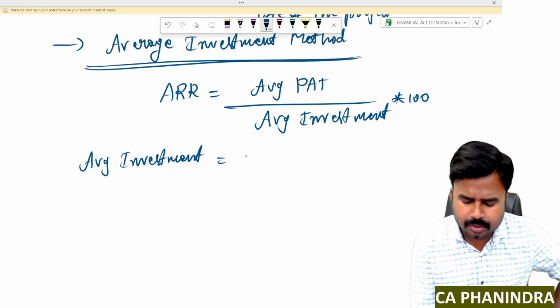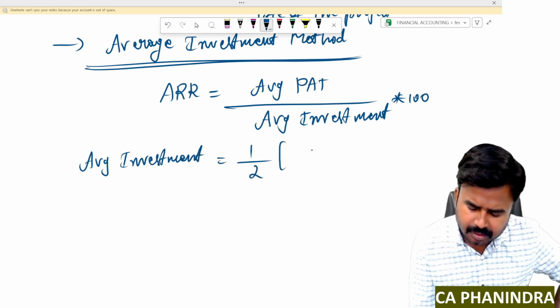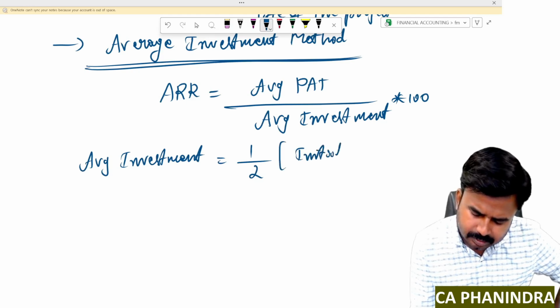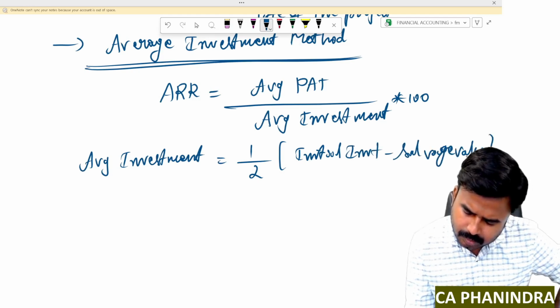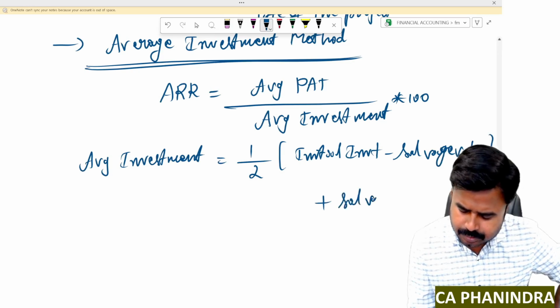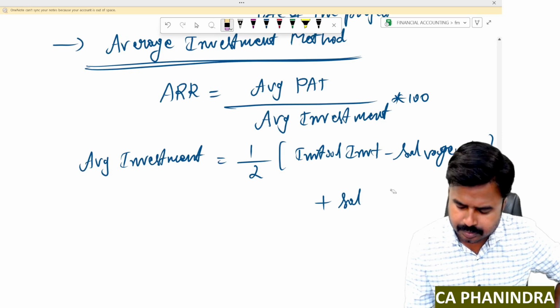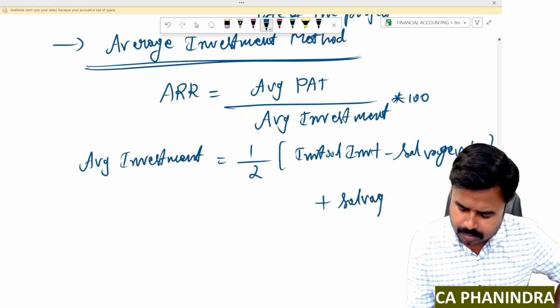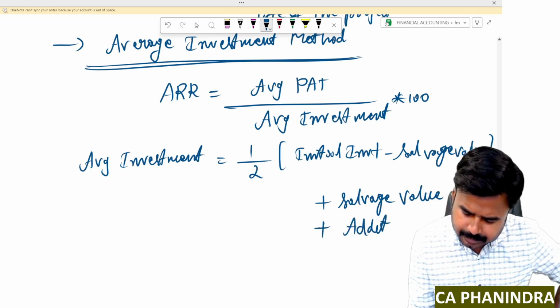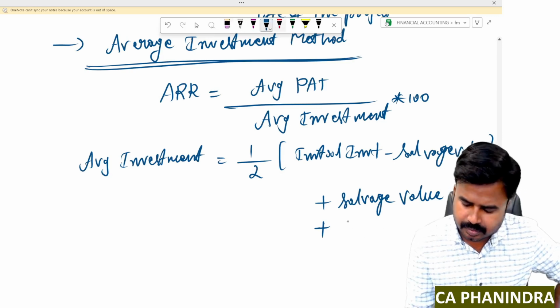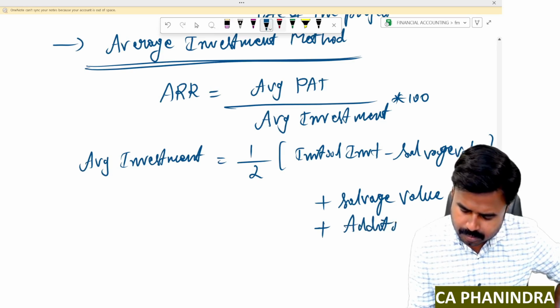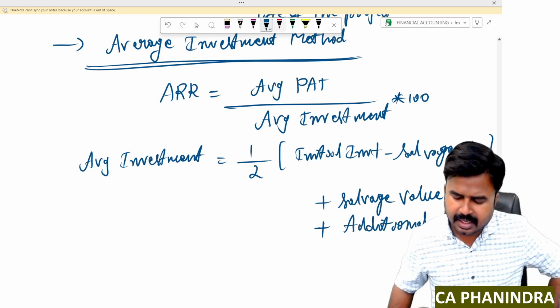Average investment is equal to half of initial investment minus salvage value, plus salvage value, plus additional working capital.